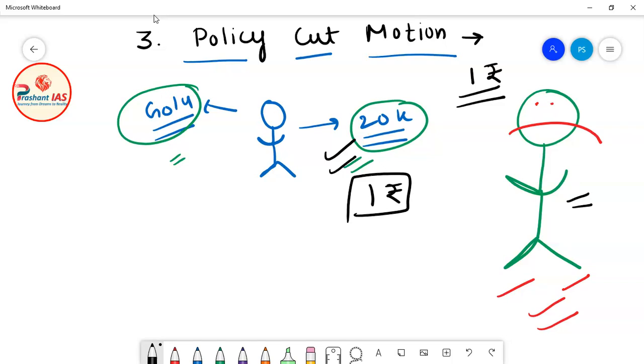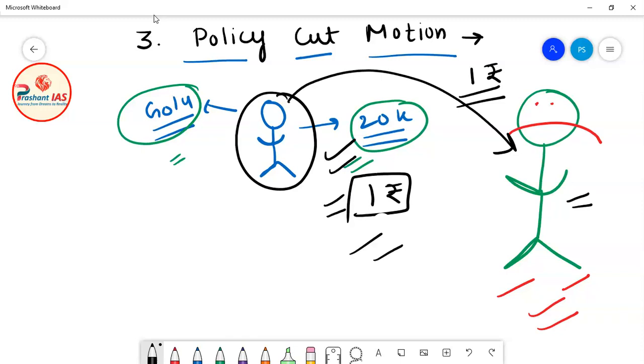Golu was very worried: last time the father cut 100 rupees, and that was okay because I got 99,900 rupees. But this time the father sent me only 1 rupee. Why did father send me only 1 rupee? So this time Golu called his father and said, Father, what happened? You sent me only 1 rupee.